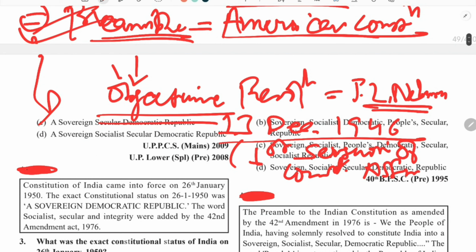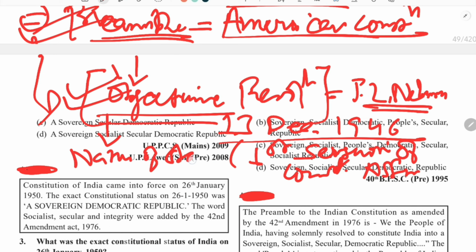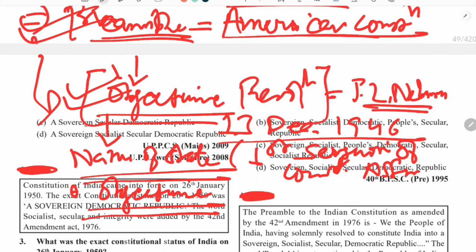In this very session, Pandit Jawaharlal Nehru moved a resolution which was famously called the objective resolution. This resolution talked about the content of the preamble. It decided what will be the nature of our state, state here meaning the country, India. What type of polity will be there in India? What will be the objective of the Indian state? What all objectives have to be fulfilled by the state for the welfare of people? So the content was based on this objective resolution.